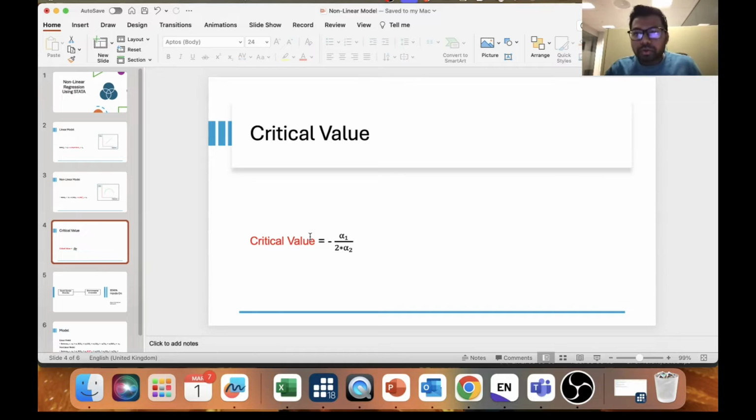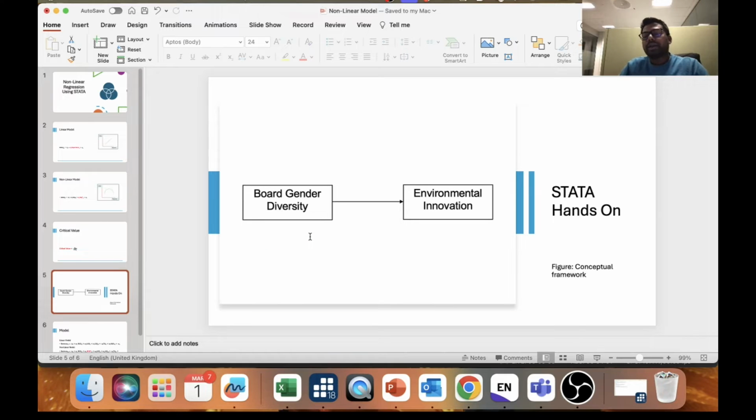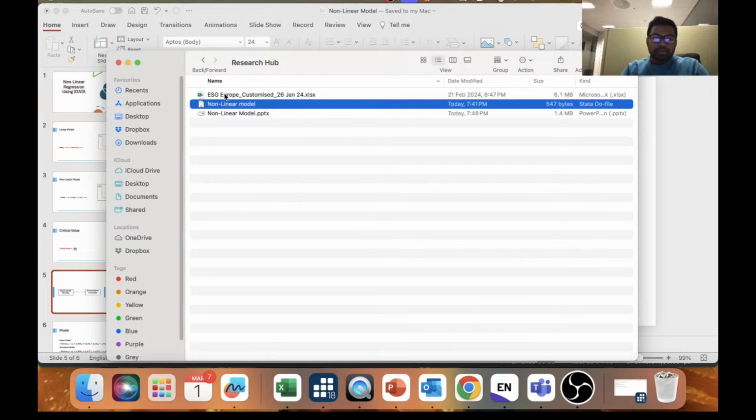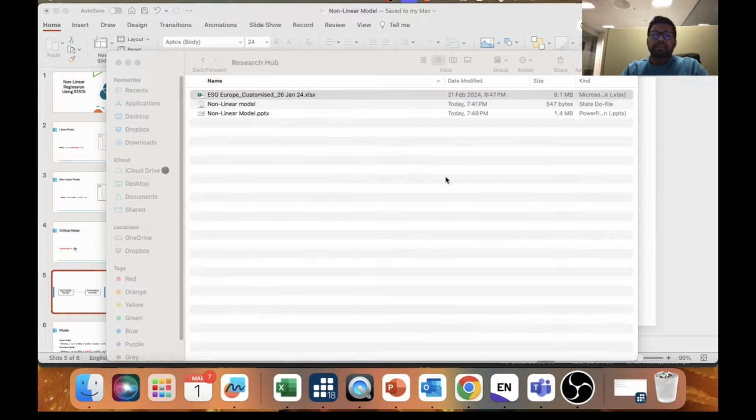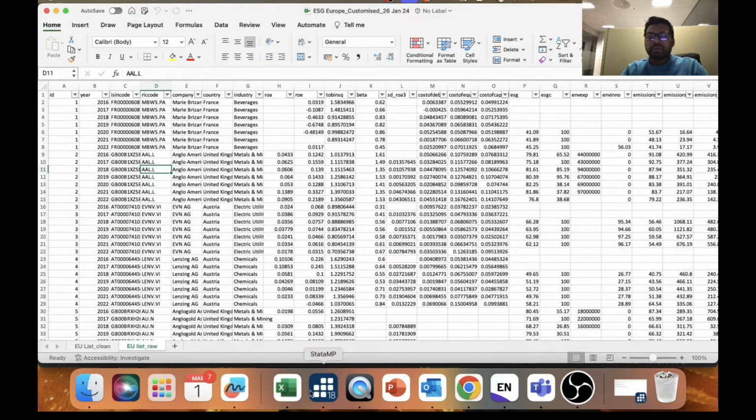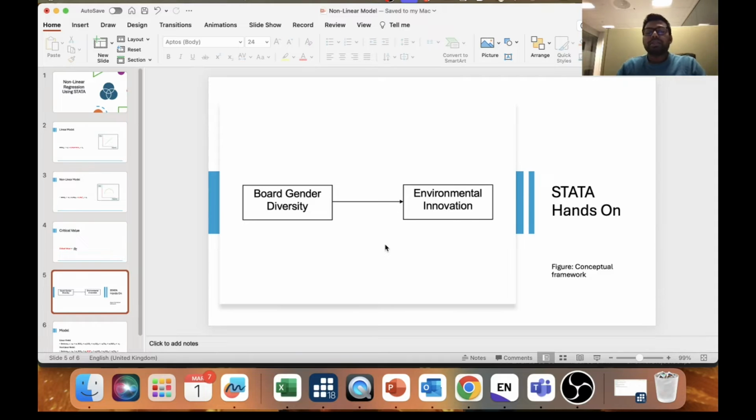So let's move forward. We'll show you an example of real data. Here I have some data in the Excel file, collected before. In my study I want to see whether board gender diversity, that means the male-female ratio in a company board, has any impact on environmental innovation.